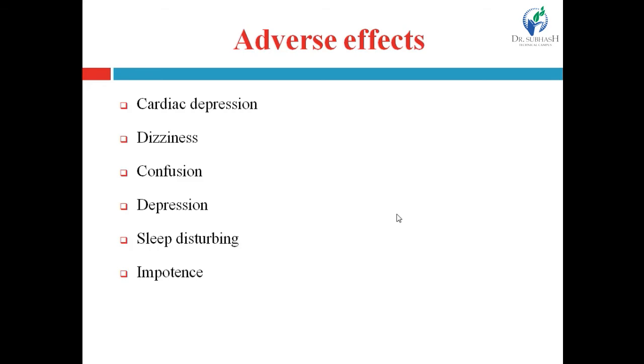When cardiac output and heart rate decrease below the normal level, it produces the cardiac depression, right? Then dizziness, confusion, depression, as well as other effects including sleep disturbance as well as impotency.